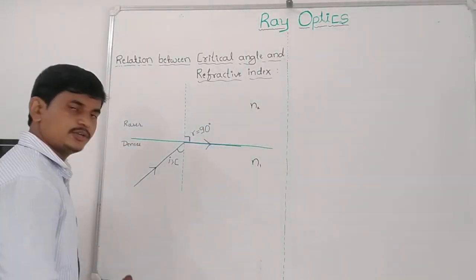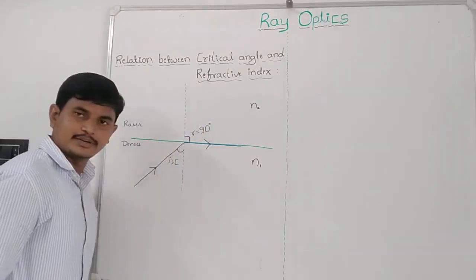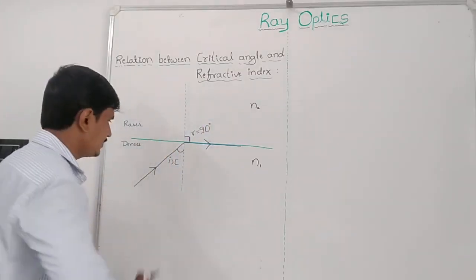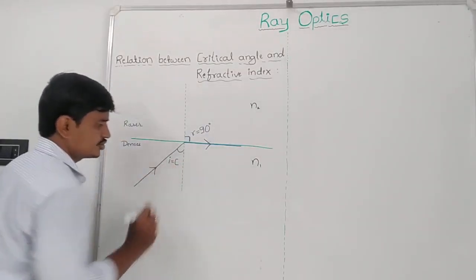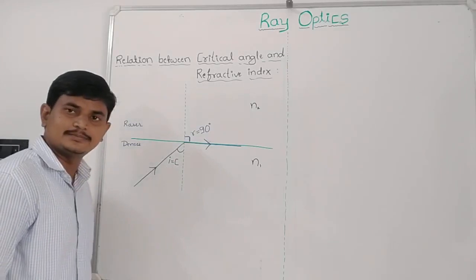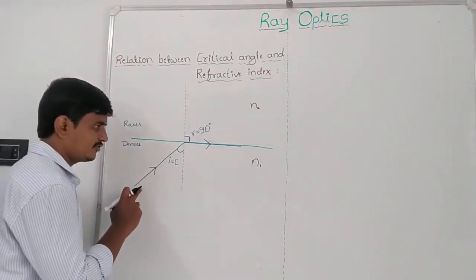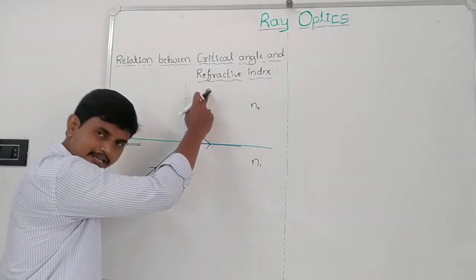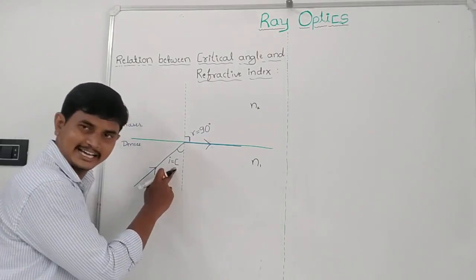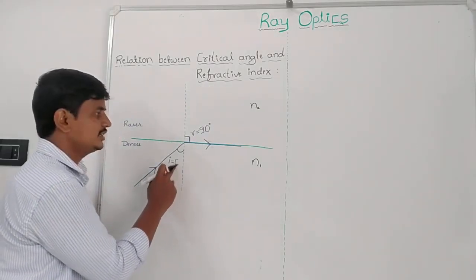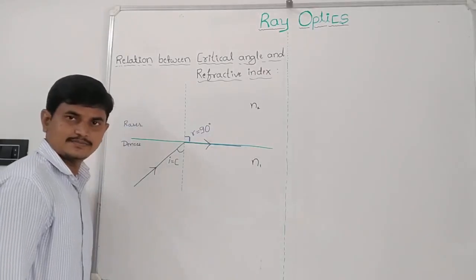When a ray of light traveling from denser medium to rarer medium has an angle of incidence equal to the critical angle, in such a condition the refracted ray grazes the interface.